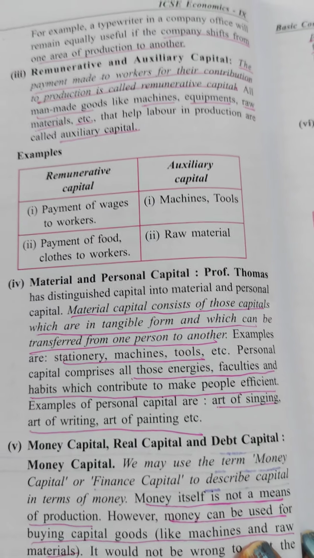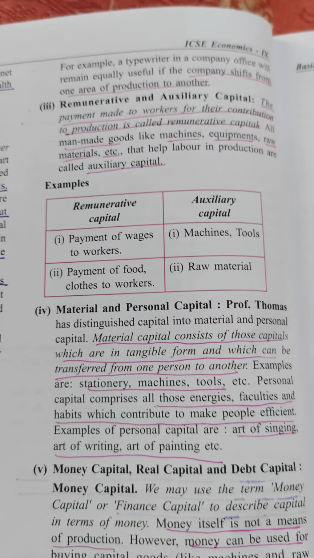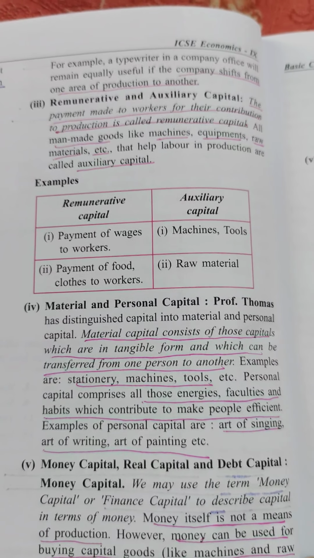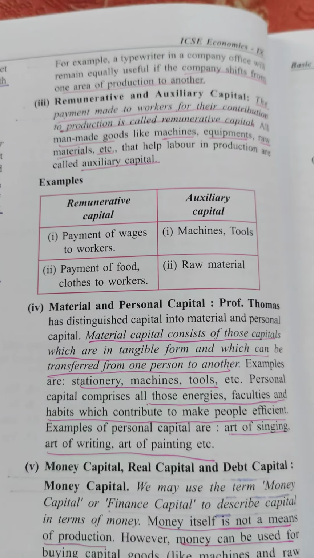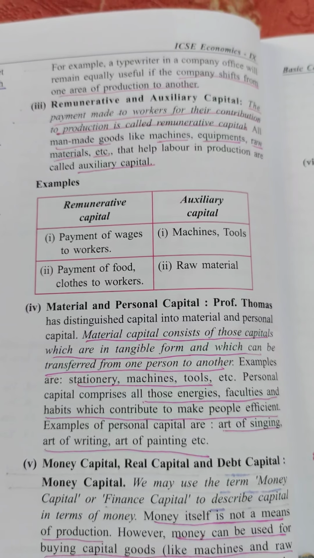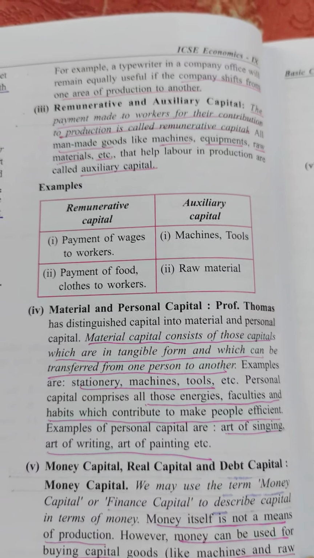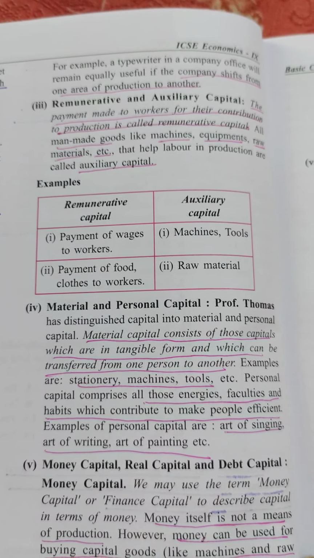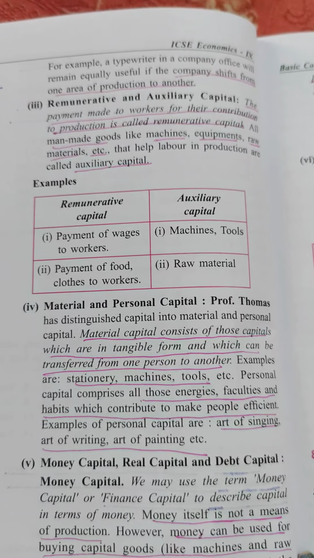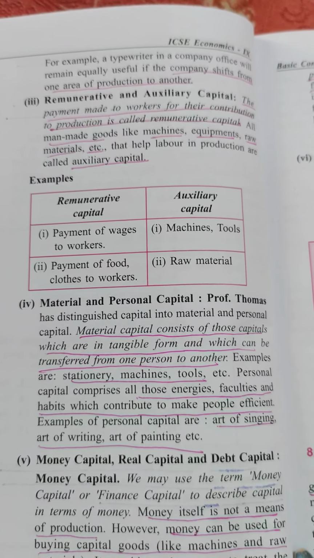Then remunerative and auxiliary. Remunerative means rewards are there, rewards in the form of money. When the worker is doing the work or giving the services and we are giving the money, that is considered a reward, a remunerative reward. Auxiliary means all man-made goods.